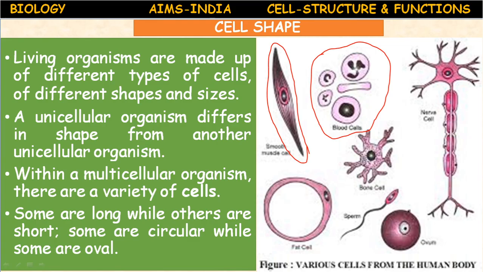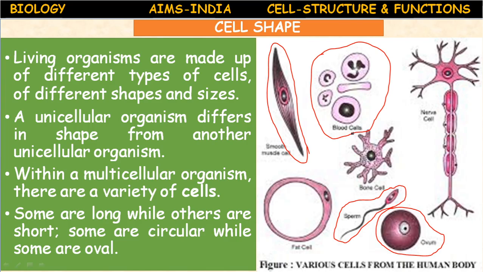Next, reproductive cells or gametes. If you take the ovum, it is oval in shape, large in size. It is also a single cell. Spermatozoa or a sperm is also a different shape. So though they are single celled, they are in different shapes and perform different functions.